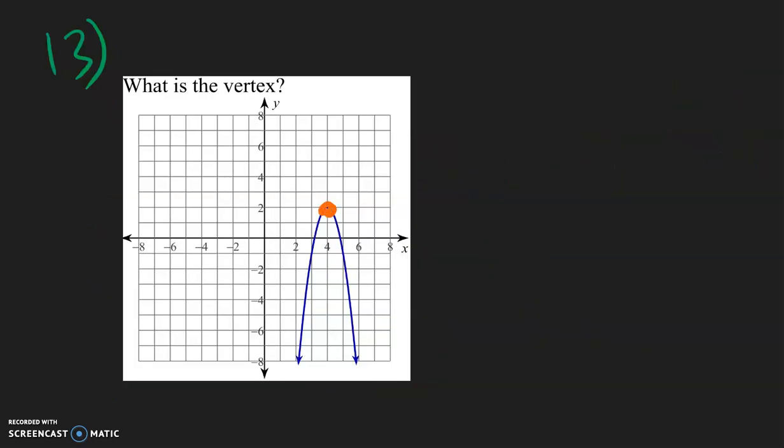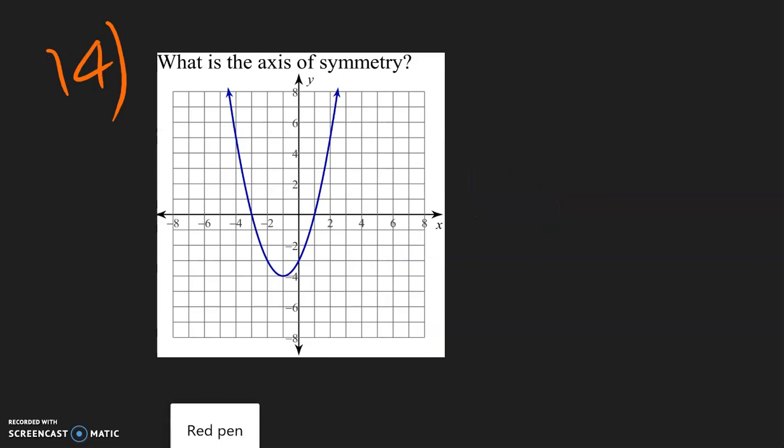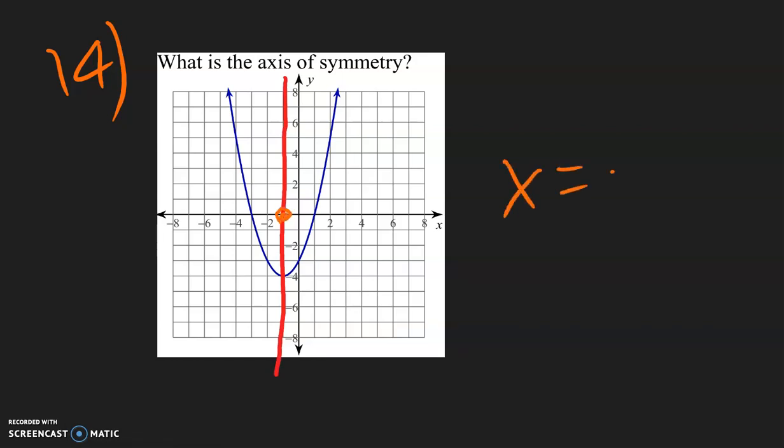Number 13, asking for what's the vertex? Right here where it turned around. So it's going to be positive 4, positive 2. Number 14 is asking for the axis of symmetry, which is the line that splits this right in half. So right down the middle. Where did it pass through? It passed through x at negative 1. So x equal negative 1.